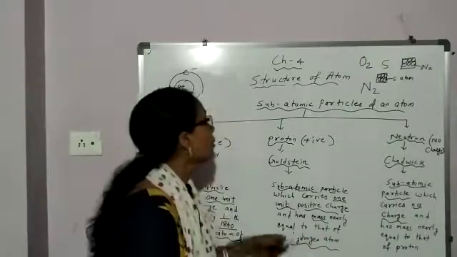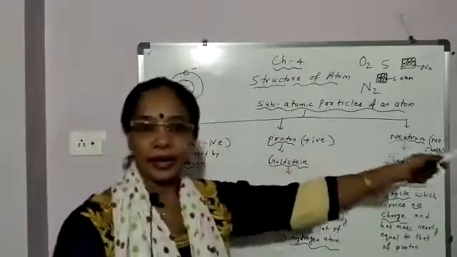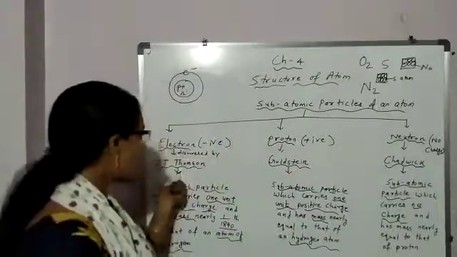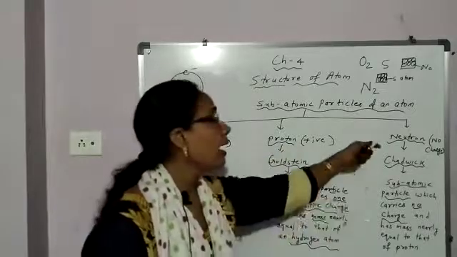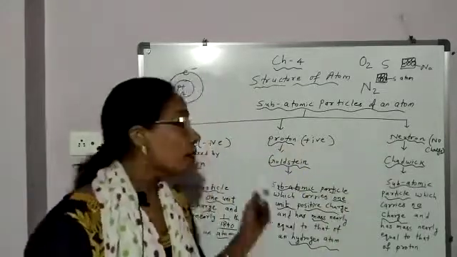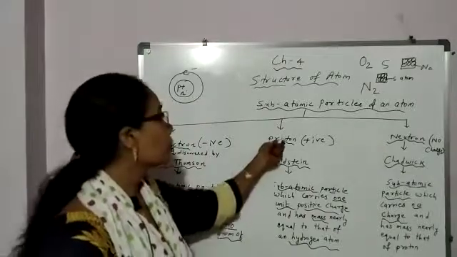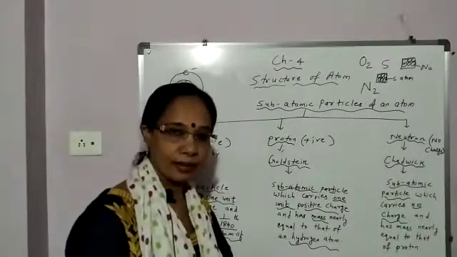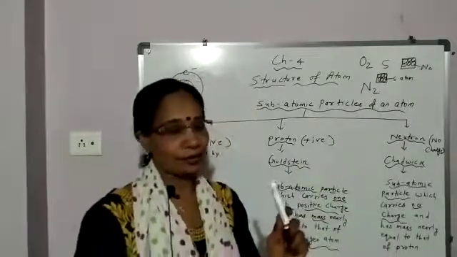So, what are the 3 subatomic particles present in an atom? Electron, proton and neutron. Who discovered electron? J.J. Thomson. Proton, Goldstein, and neutron, Chadwick. Electrons are negatively charged particles present in the atom, protons are positively charged particles, and neutron has no charge. Clear?